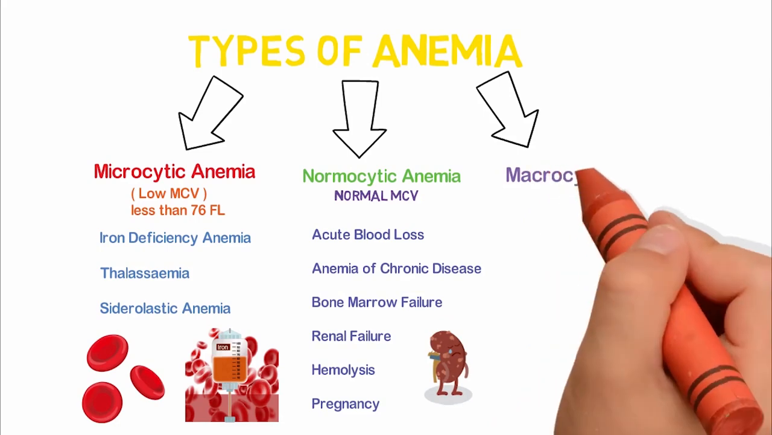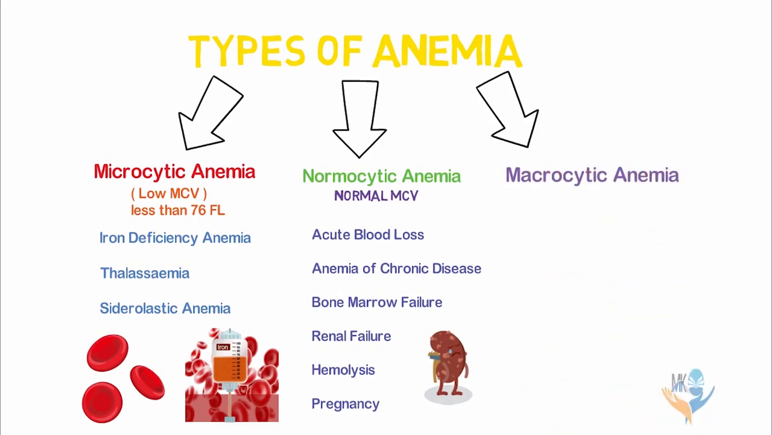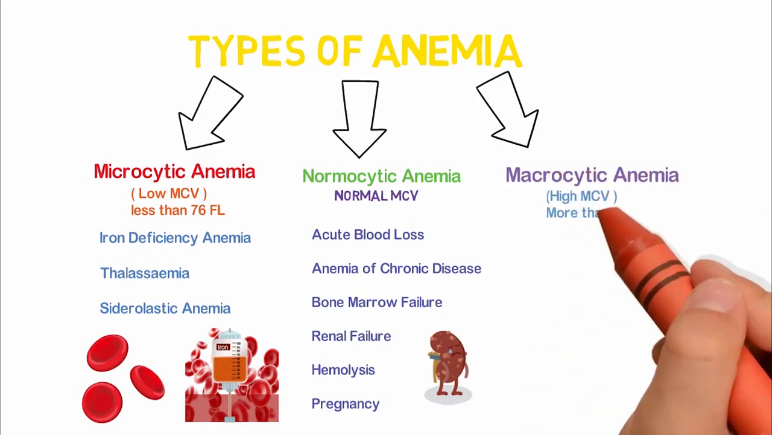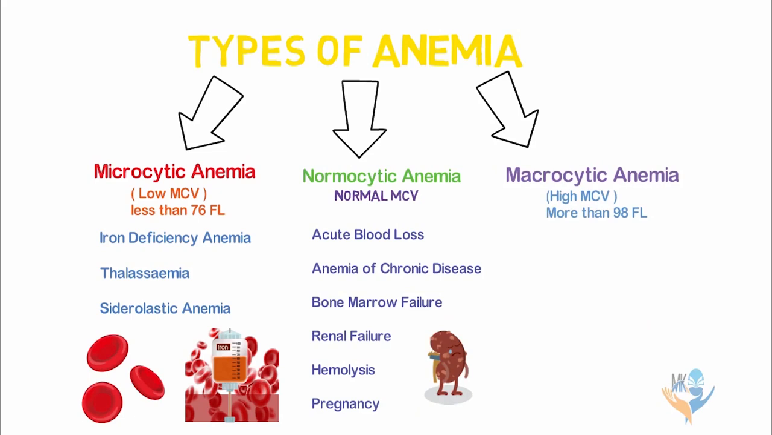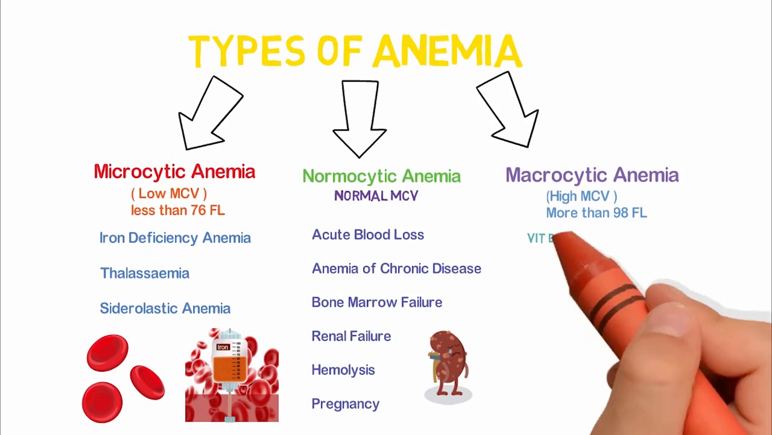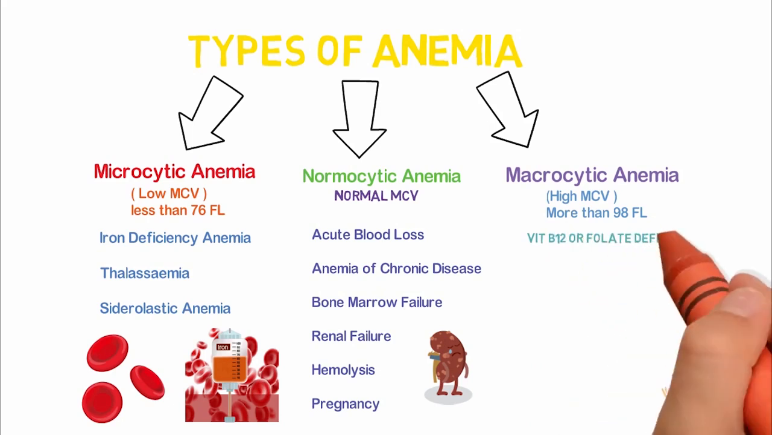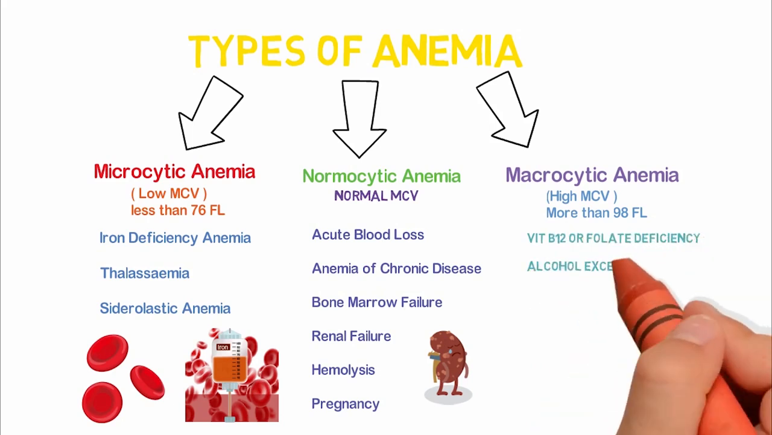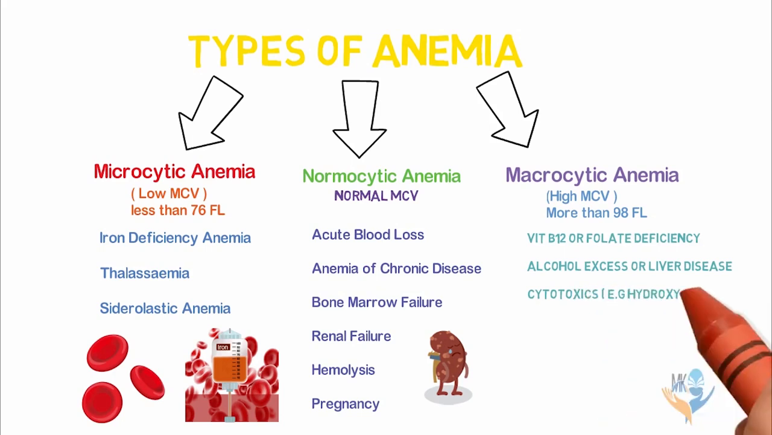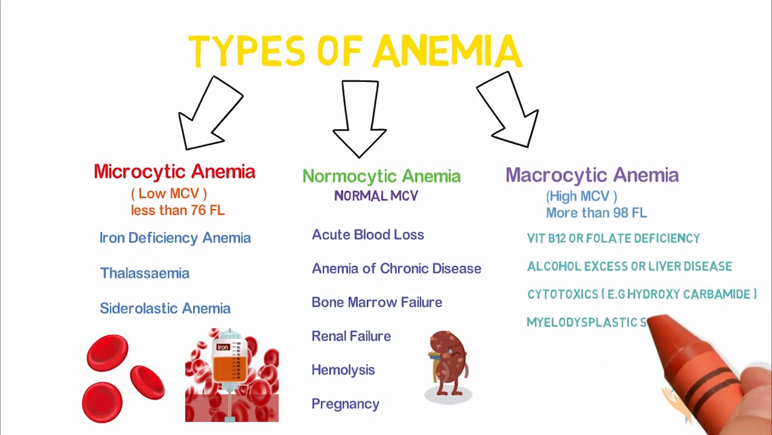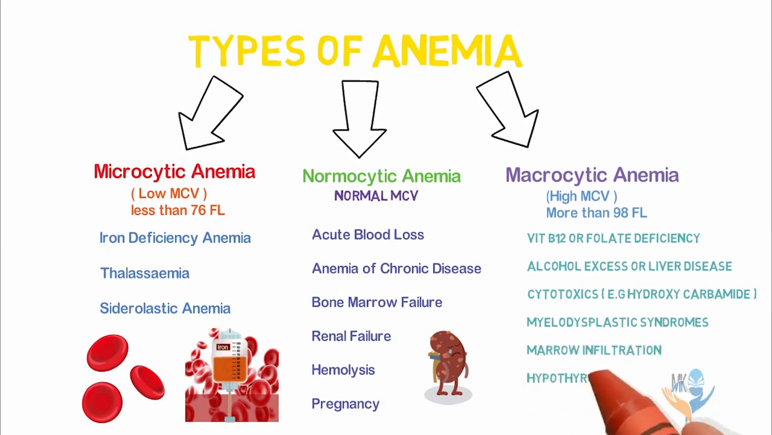Third one is macrocytic anemia, in which the mean cell volume is more than 98 femtoliters. Examples of macrocytic anemia are vitamin B12 or folate deficiency, alcohol excess or liver disease, cytotoxics such as hydroxycarbamide, myelodysplastic syndrome, marrow infiltration, hypothyroidism, and antifolate drugs such as phenytoin.